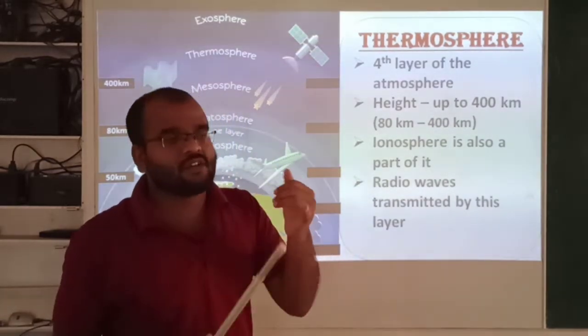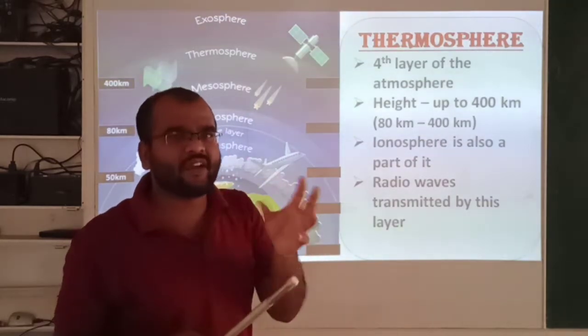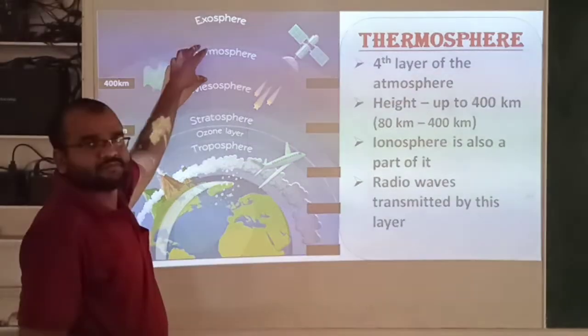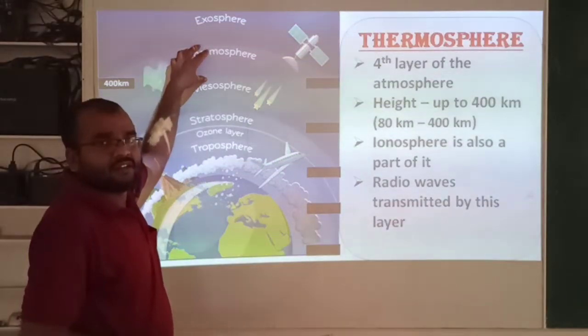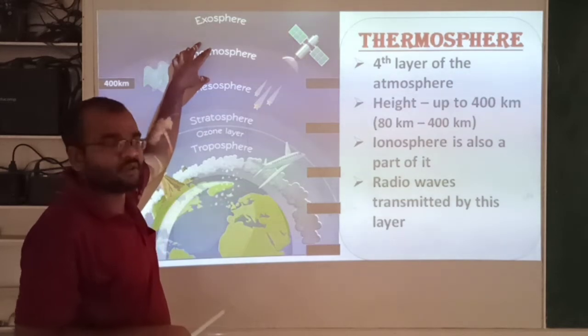The radio should receive some signals, and all those waves or signals are transmitted from this layer. This is important for communication.